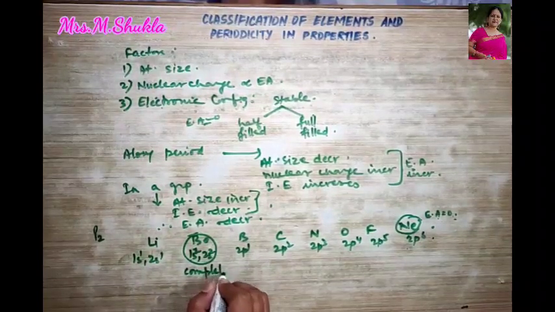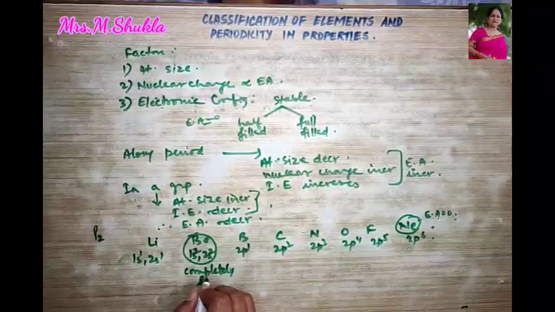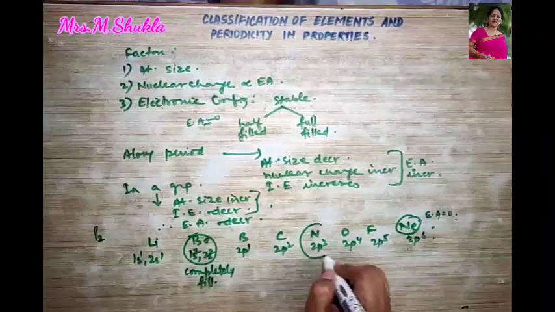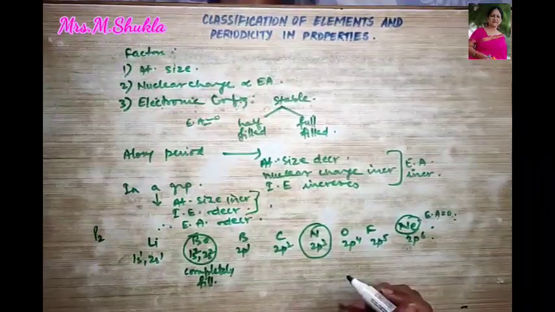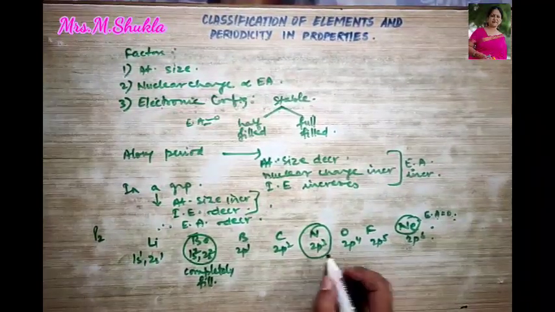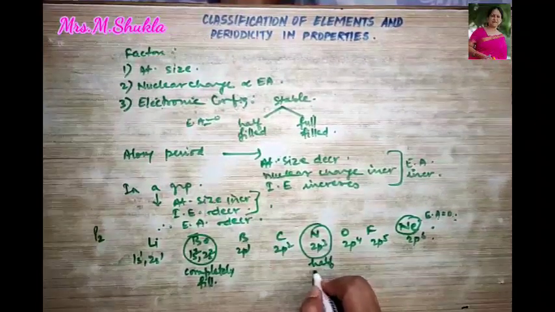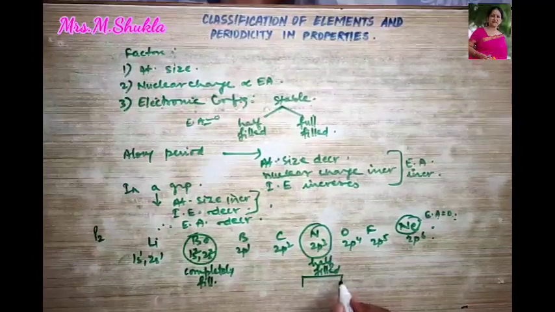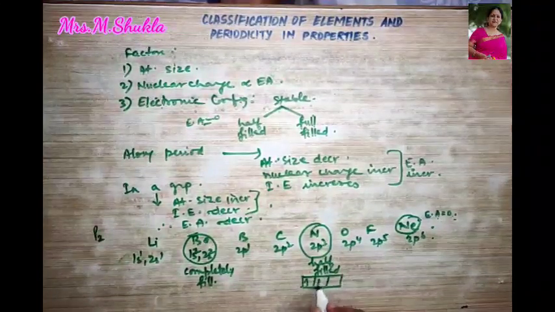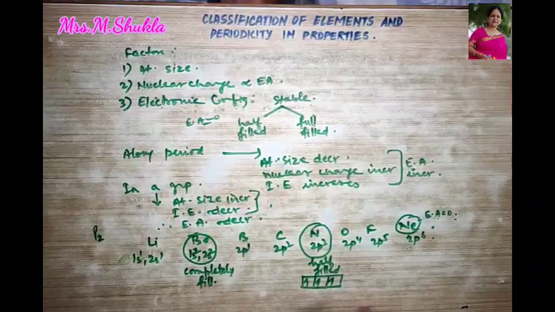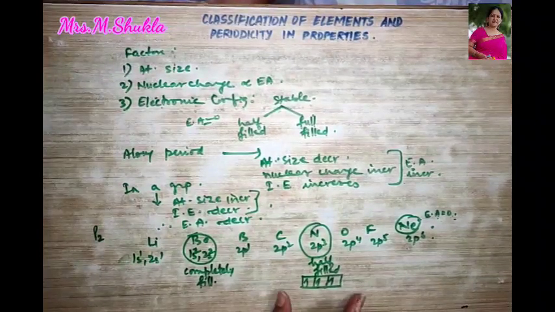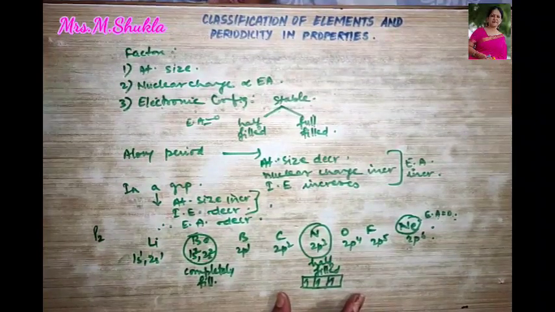Isn't it so? Completely filled. Right? Next, if you see nitrogen 2p3. What do we know about this? It is half filled. 2p3, 1, 1, 1. Half filled. Fine. So this is also stable.